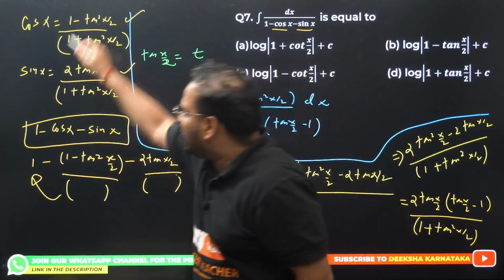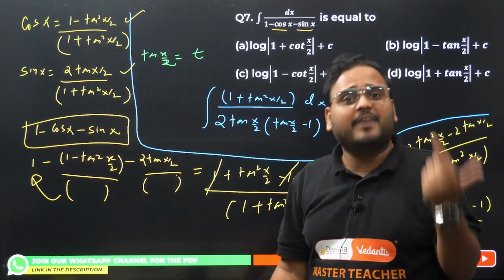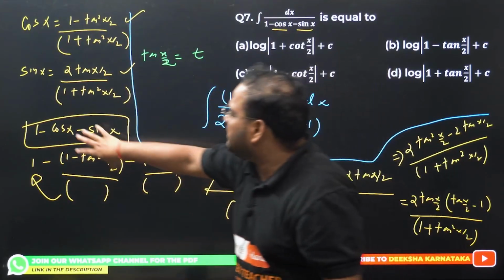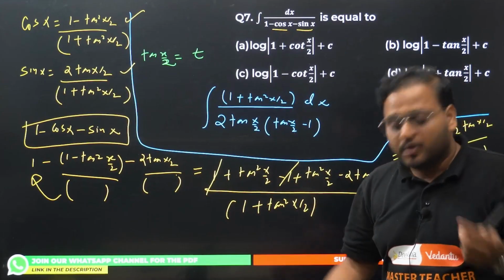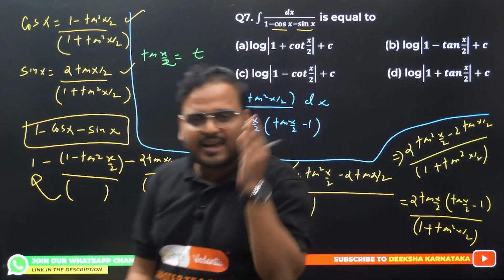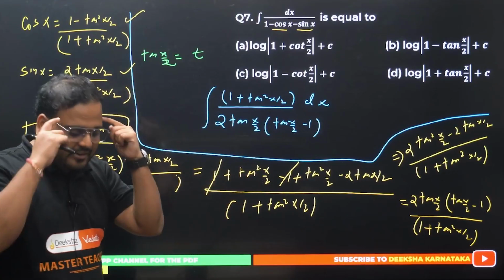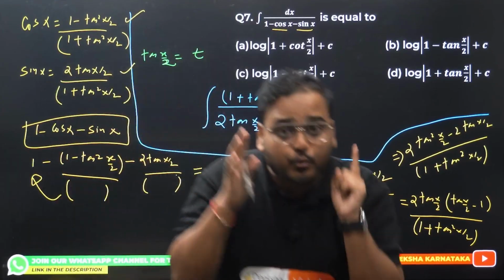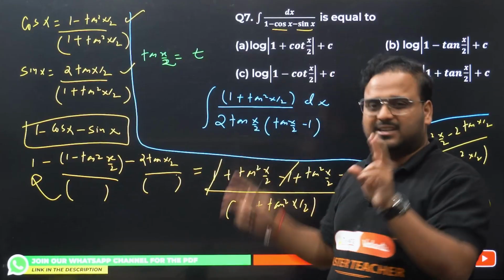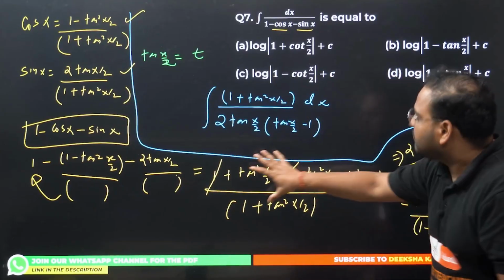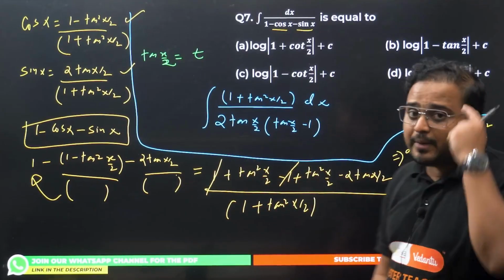These steps can be done in your mind, and much faster. Think about it. They are simple calculations, right? All the steps you see on the screen right now might look lengthier to you, but try right now in your mind. Study from this and try in the mind whether you can get it or not. Believe me, you will be able to. Practice this question a couple of times, and you can do all these steps in your mind.